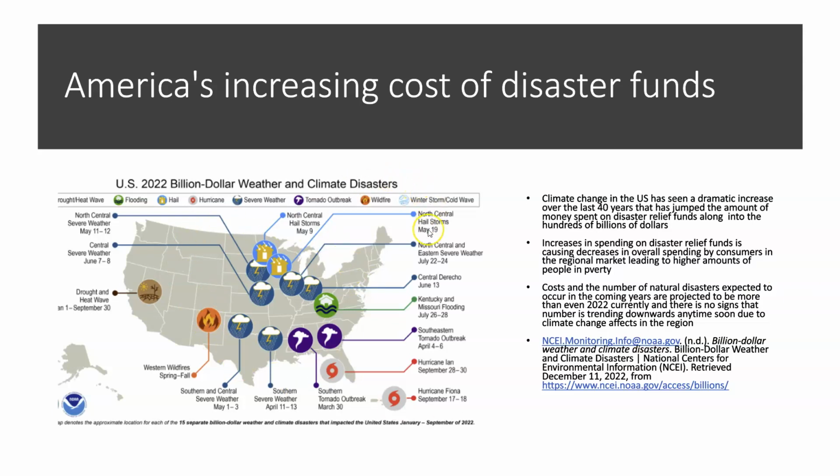Look at it. We've got the North Central hailstorms, Hurricane Ian, Hurricane Fiona, the Western wildfires, southern and central severe weather, the drought and heat waves. And these aren't slowing down. These are getting more and more.